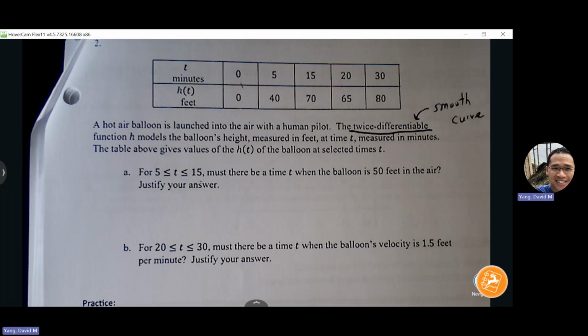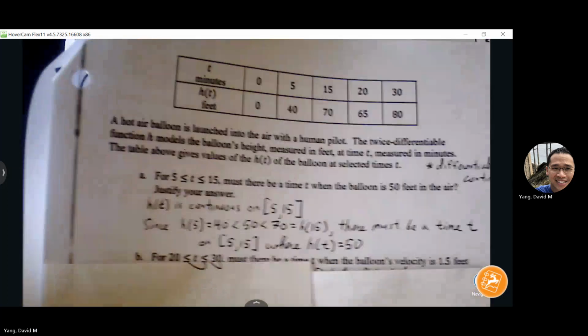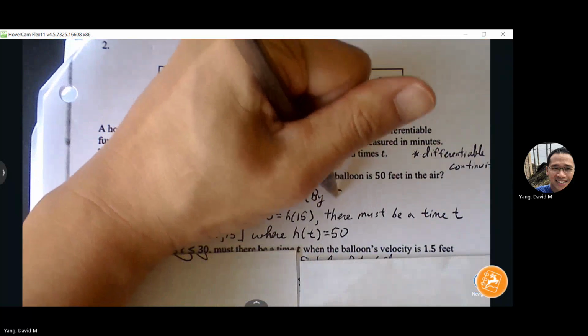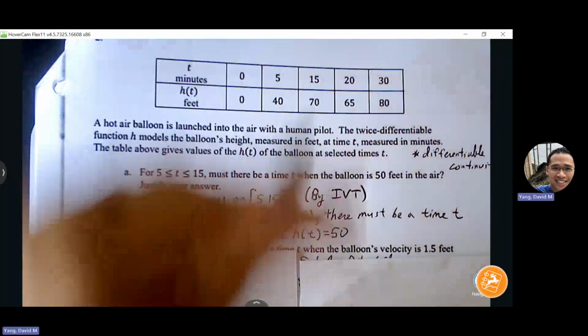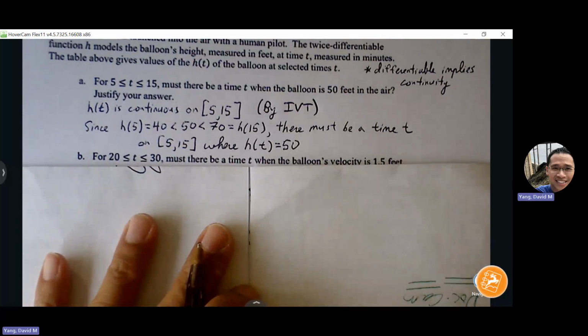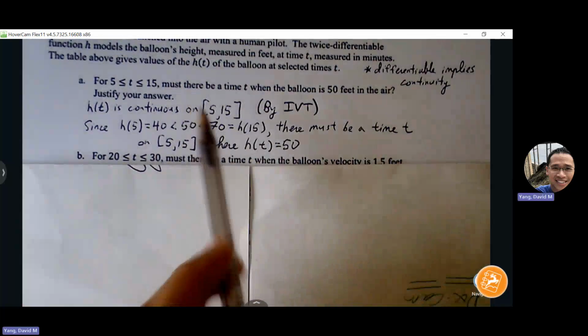Okay, so that's IVT, right? That's intermediate value theorem. But remember that our condition for IVT is continuity.